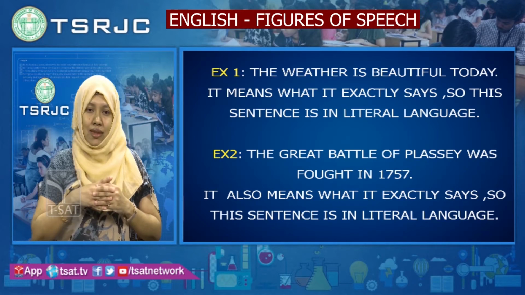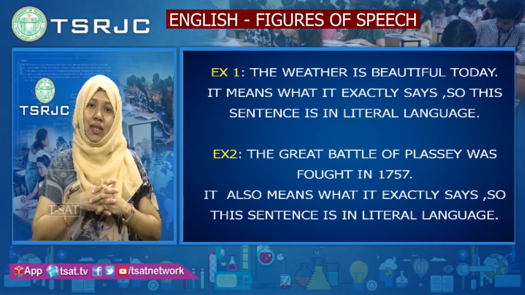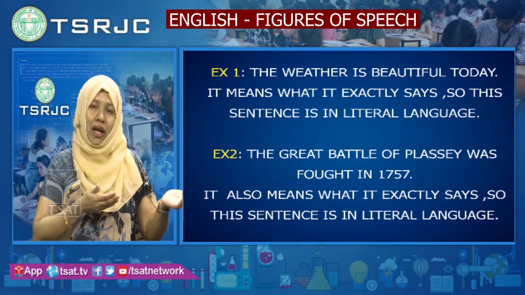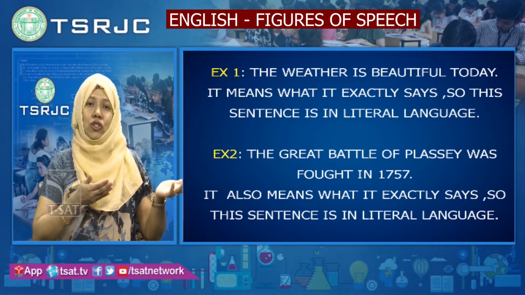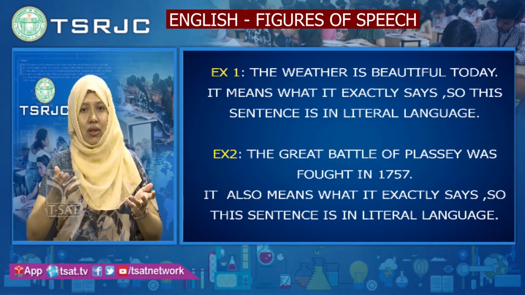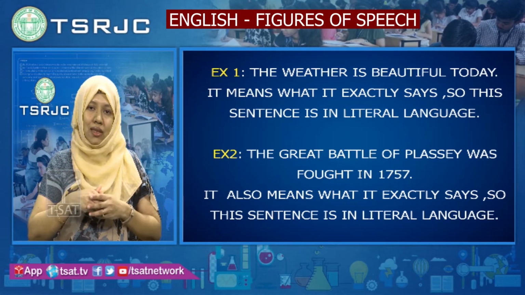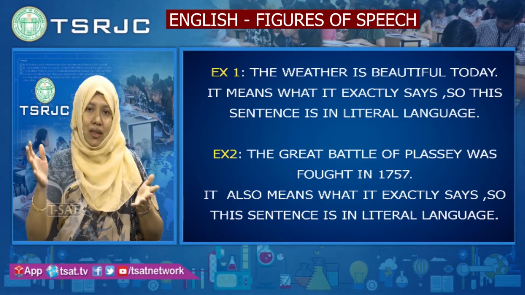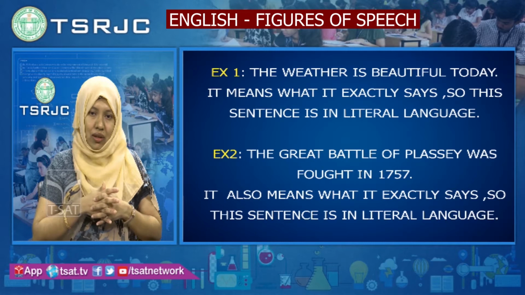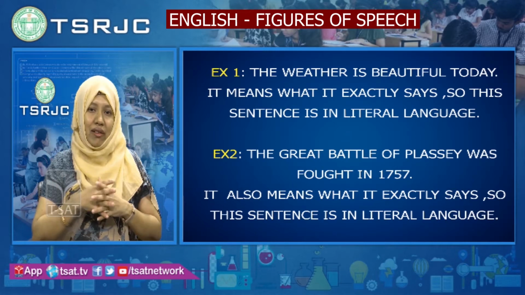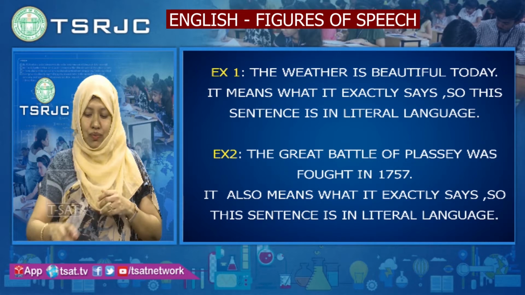Let us take one more example. The Great Battle of Plassey was fought in 1757. I am telling the same thing. When was the Battle of Plassey held? It was fought in the year 1757. So, it is literally the same meaning. When I say the Battle of Plassey was fought in the year 1757, it means that battle happened in that particular year. It is the exact meaning. So, such words are called literal meanings or literal language.